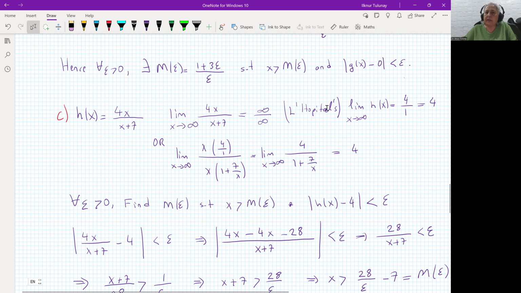We can apply L'Hopital's rule. The derivative of the upstairs will just be 4. The derivative of the downstairs will be 1. And the limit will give you 4. Or you can choose another way to prove it.